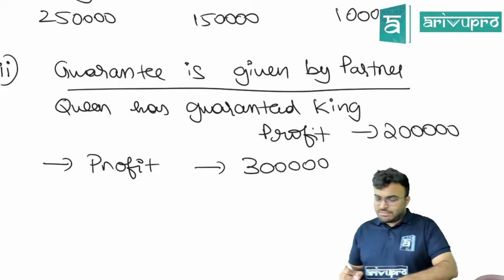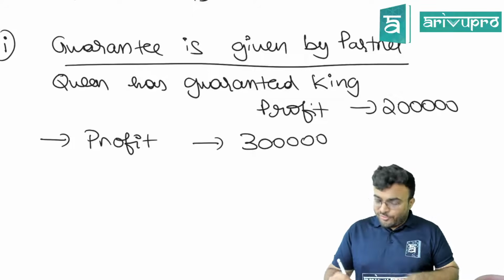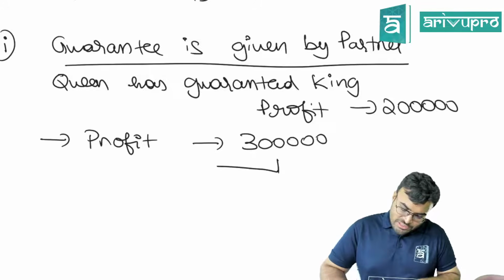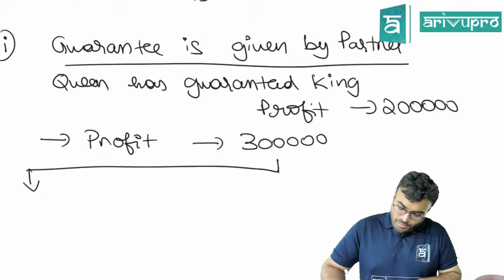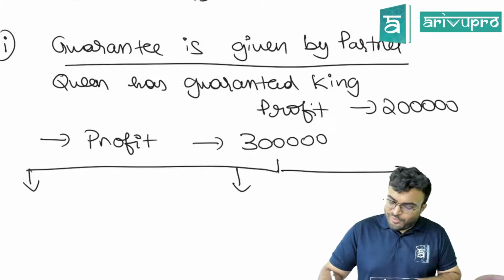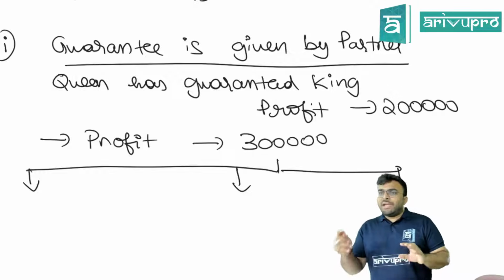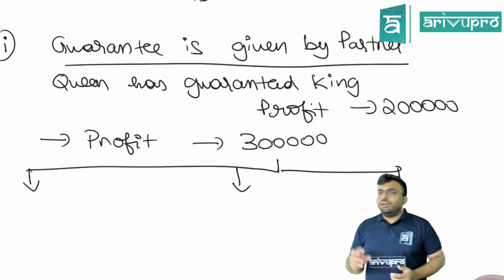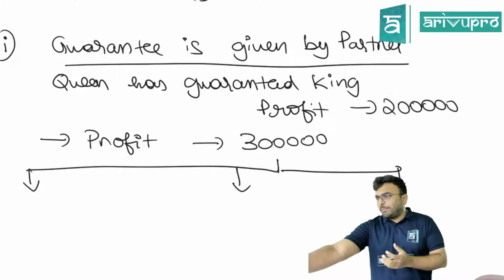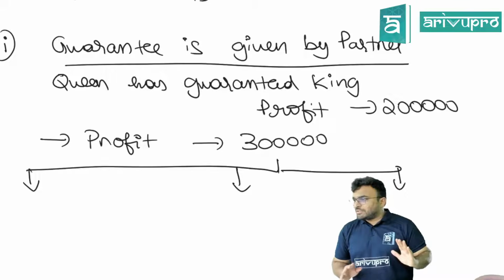Okay, in this case, understand this. If profit is 3 lakhs, if I distribute it, guarantee is not given by firm, no? So, guarantee is not given by firm. If guarantee is given by the firm, what will the firm do? First distribute that profit to that person, remaining we will distribute to others.